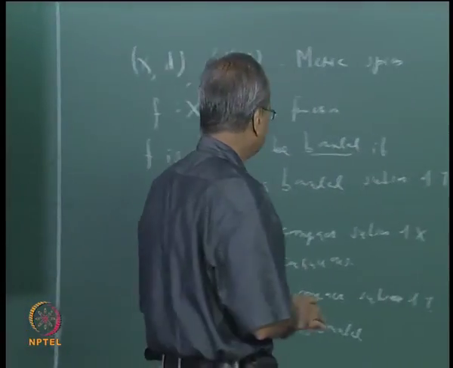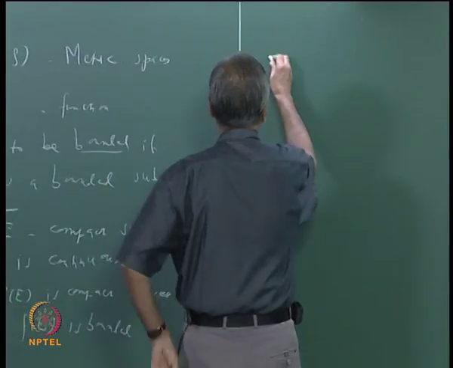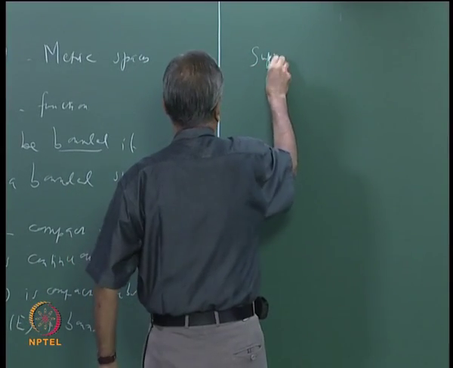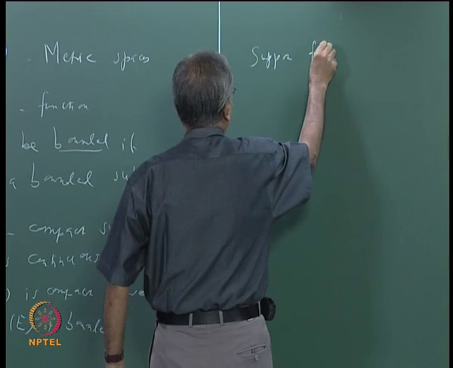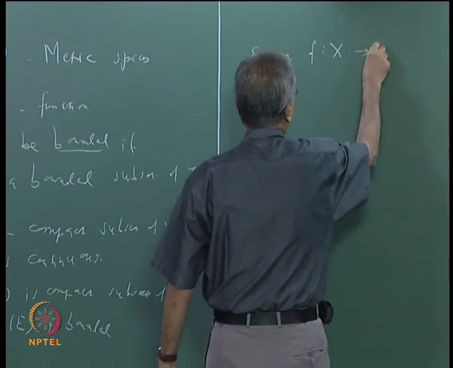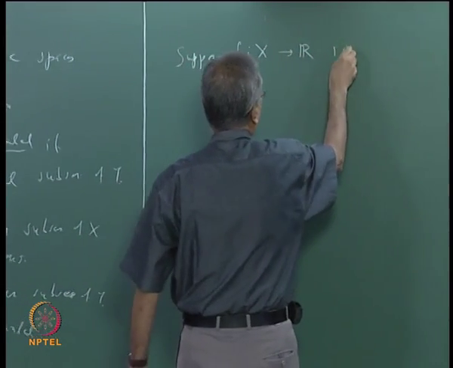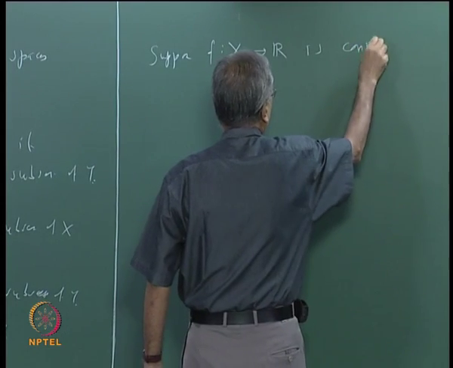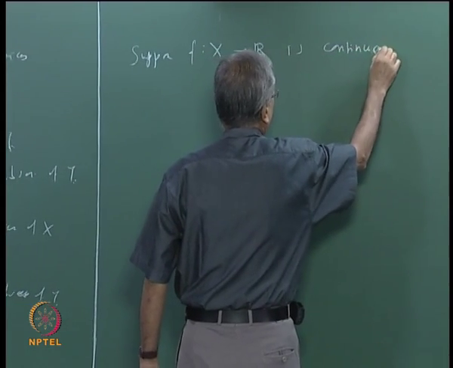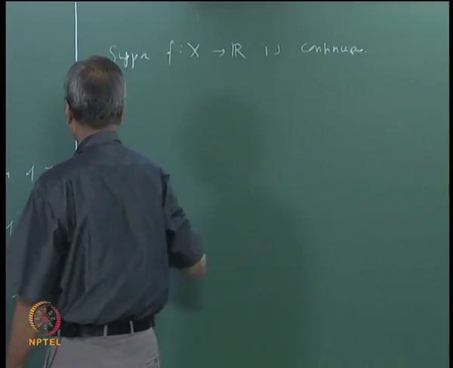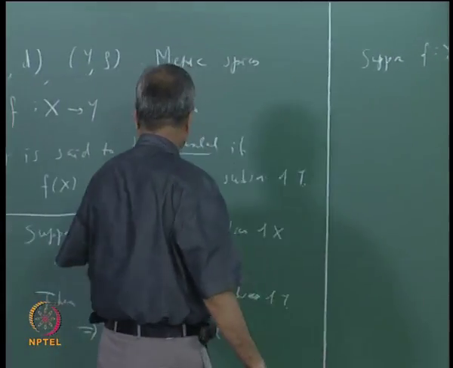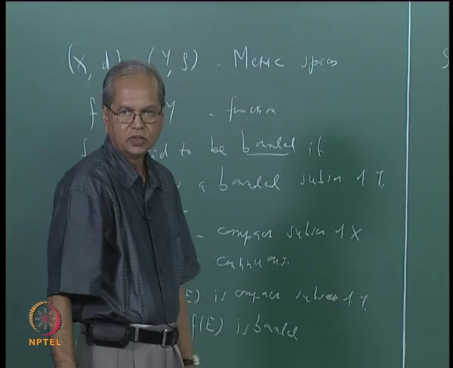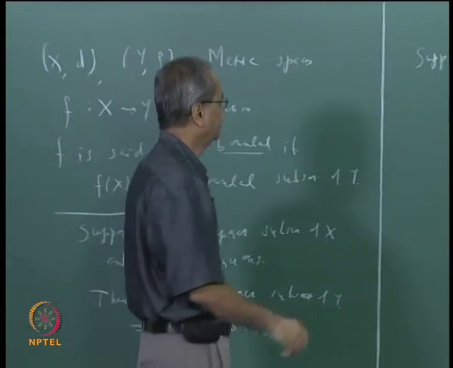So let us take that. Suppose f from X to R is continuous, and let us again take E to be a compact subset of X.